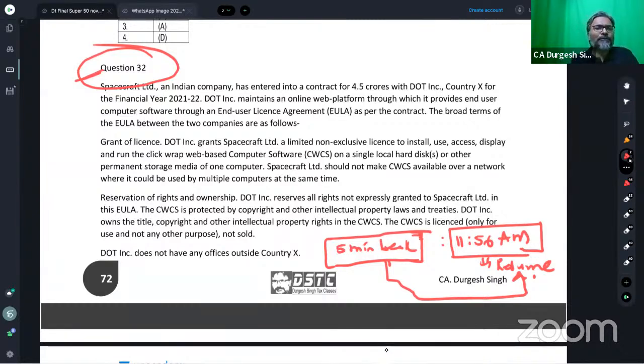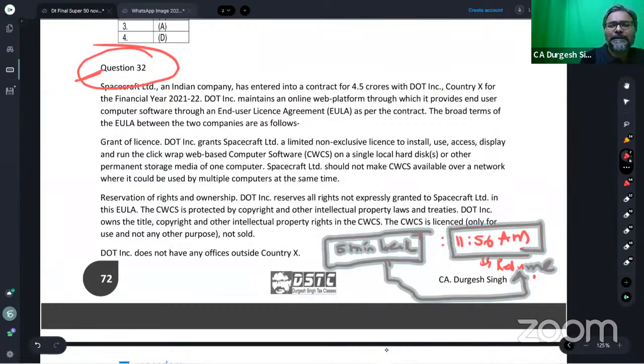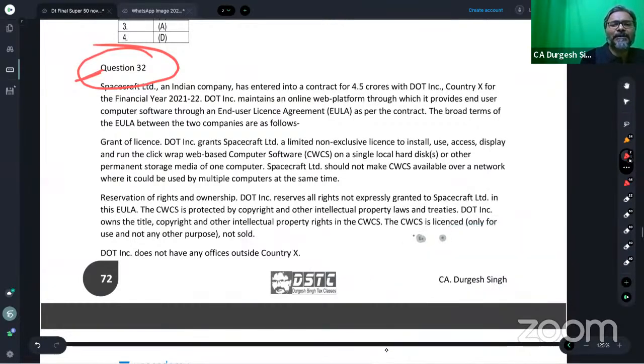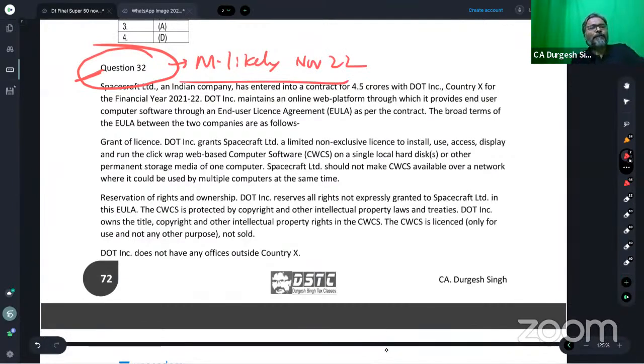And the answer is yes. It is a royalty amount towards the transfer of copyright. We will say that this is the royalty amount.